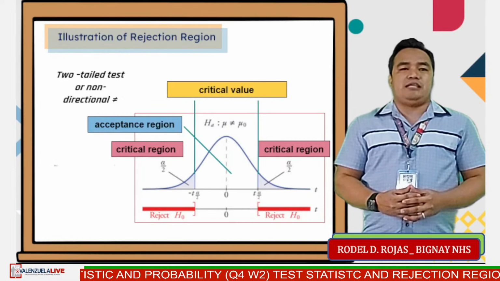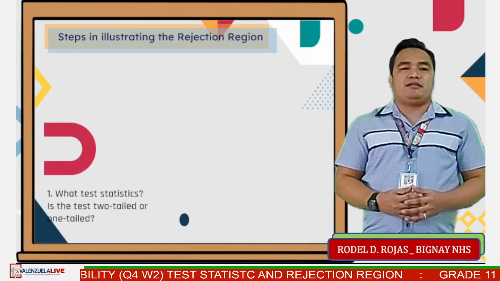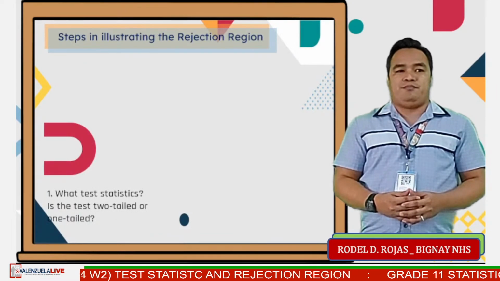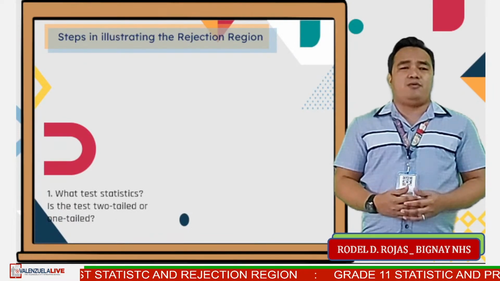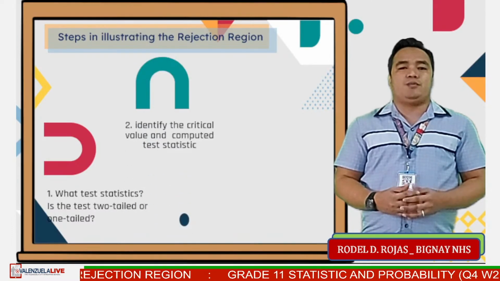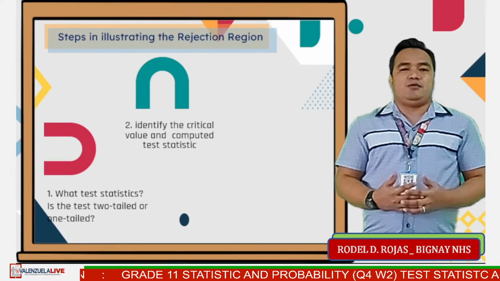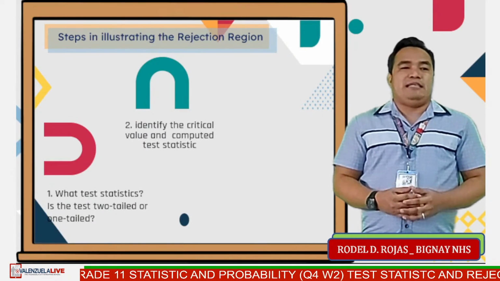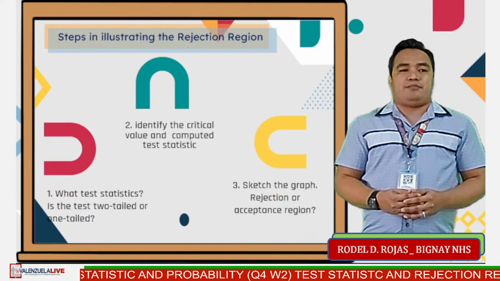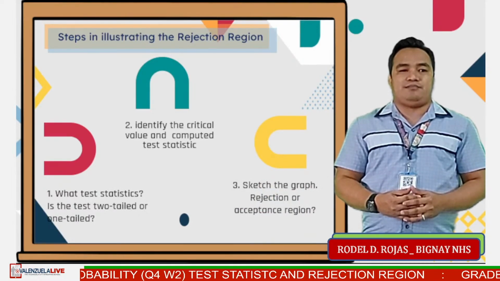Steps in illustrating the rejection region. First is to identify what test statistic is to be used. Is the test two-tailed or one-tailed? Next, identify the critical value and computed test statistic. The computation of test statistic will be discussed next week. Last, sketch the graph and identify the rejection or acceptance region.